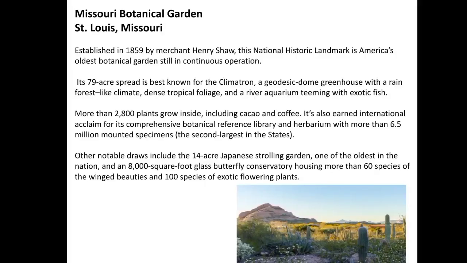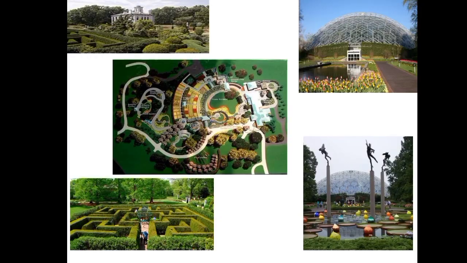Seventh one, that is Missouri Botanical Garden, St. Louis, which is situated in Missouri. It was established in 1859 by a merchant known as Henry Shaw. Here there is a herbarium center in this garden. The herbarium features a collection of preserved plant data, which is often a central focus for scientific study.